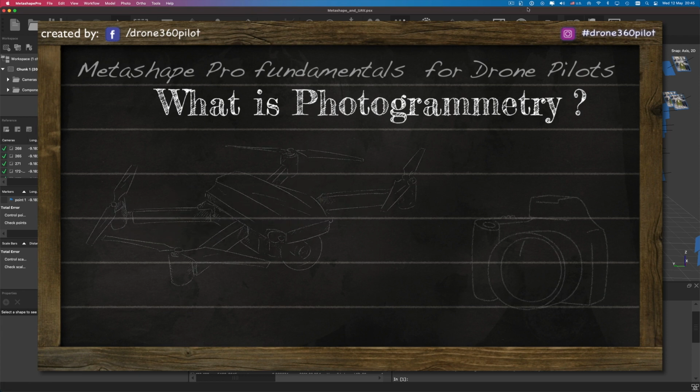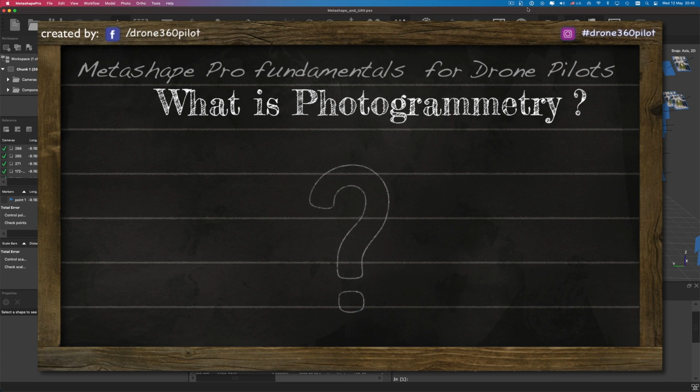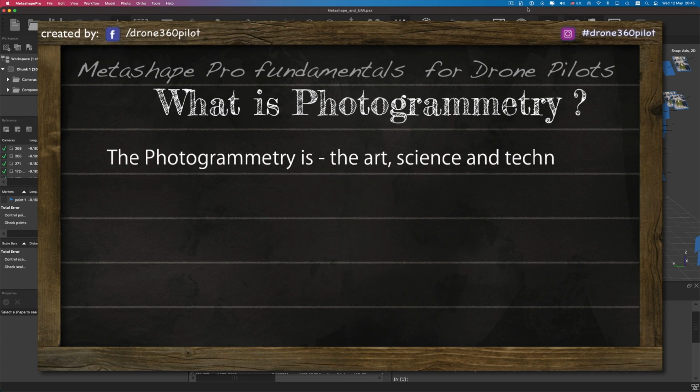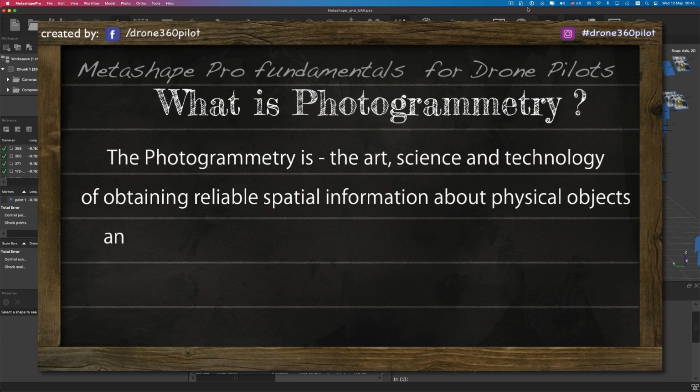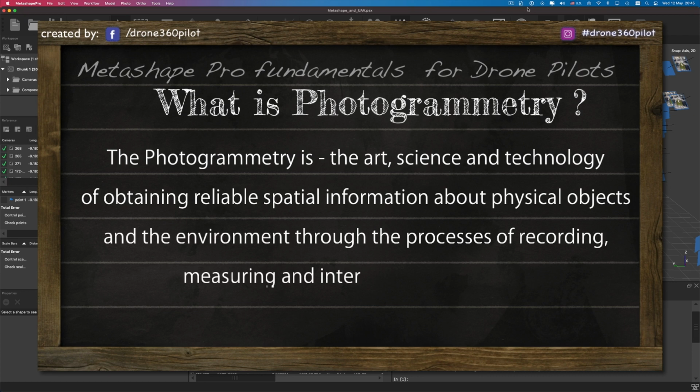So, what is photogrammetry? Let's have a look. Photogrammetry is the art, science and technology of obtaining reliable information about physical objects and the environment through the process of recording, measuring and interpreting image data.